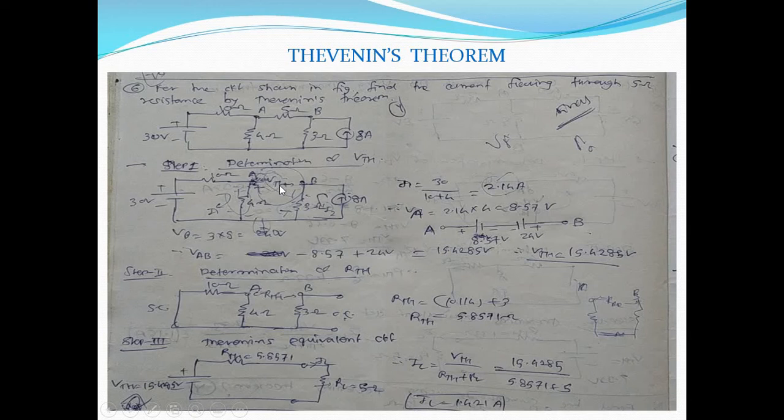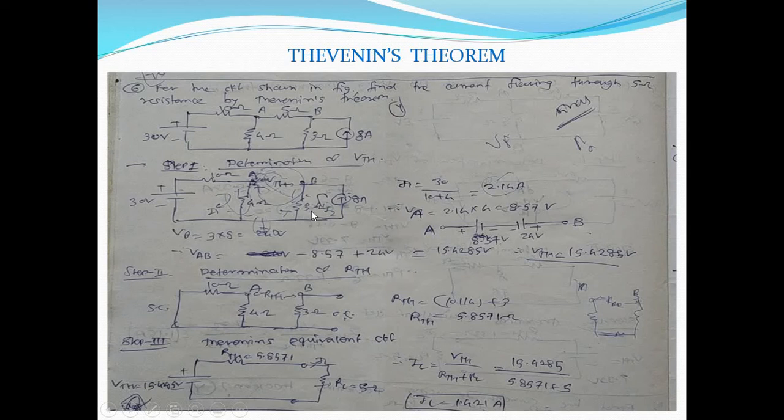Voltage drop across A and B is nothing but VTH. For that purpose, this part is open circuited, that means current will flow through this part as well as this part, but current will not go through these branches because A and B are open circuited. So what is the current flowing through this 4 ohm? I1 is equal to 30 upon 10 plus 4, because 10 ohm and 4 ohm resistances are connected in series since A and B are opened. So I1 is equal to 2.14 ampere.